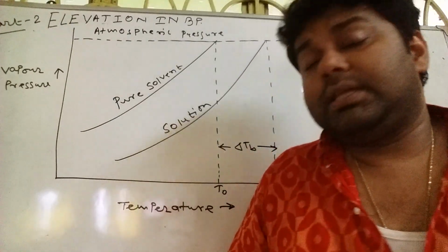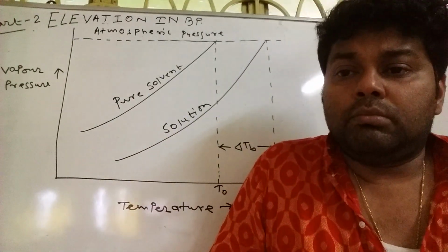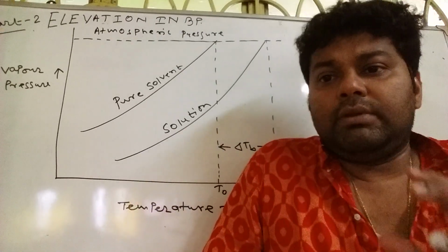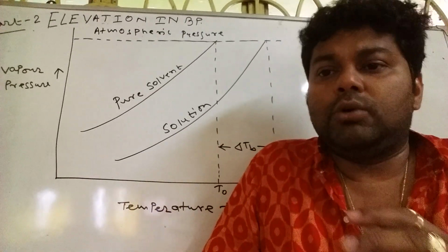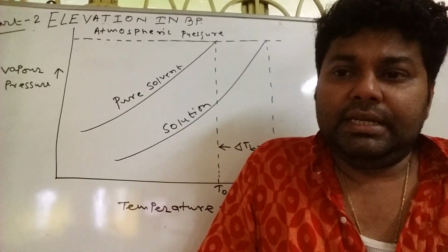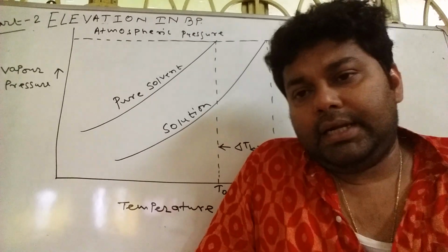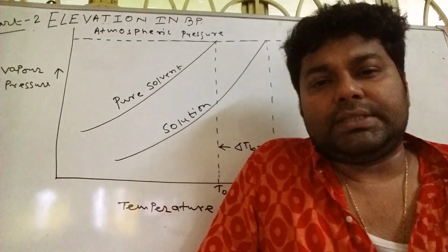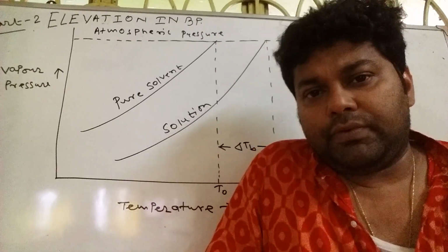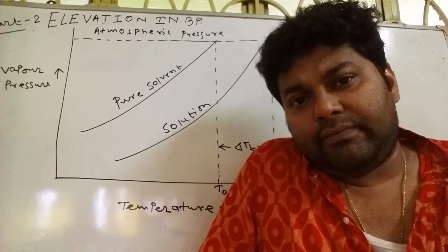So let me tell you one thing, because I don't want to make the video very long. First of all, my strategy will be to make short videos, that means a video will be of 3 to 4 minutes duration. Topics will be covered, and the number of videos will increase, with a particular topic in every video.